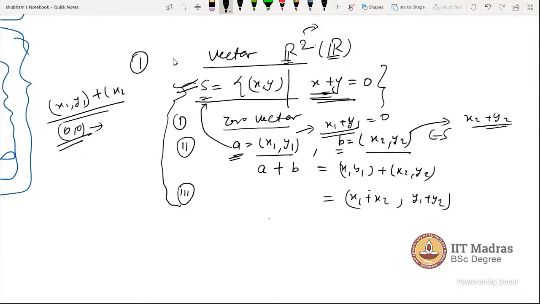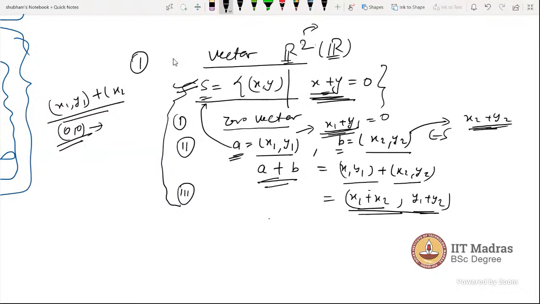Okay, so A is an element of S, so it should follow this, and B is an element of S, so it will follow this condition. Then it will be an element of S. Now when we added, the operation is coordinate wise, so we added coordinate wise. Now we have to check this when we add these two, if we want this element, now this is a single element, right?